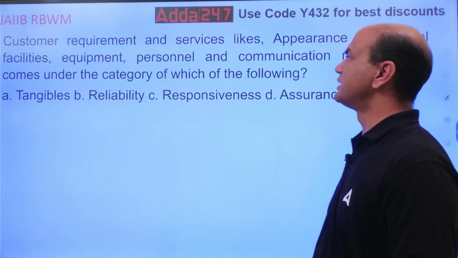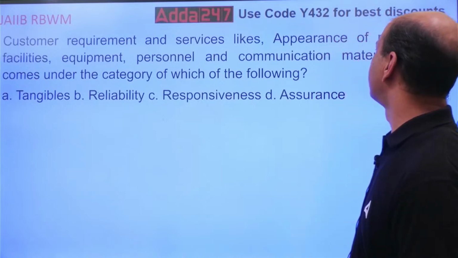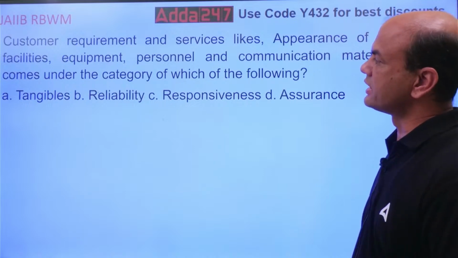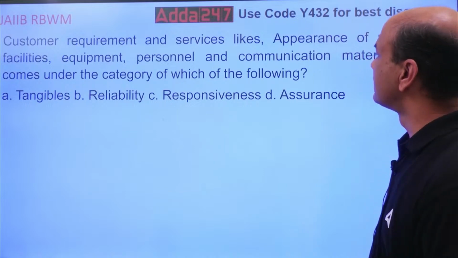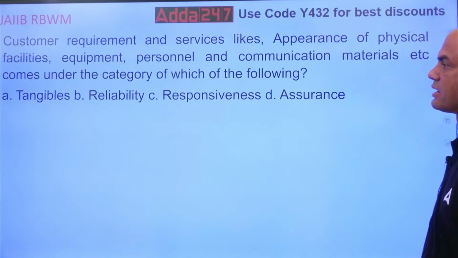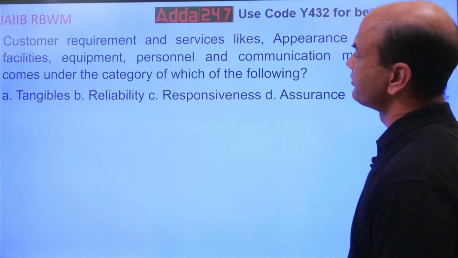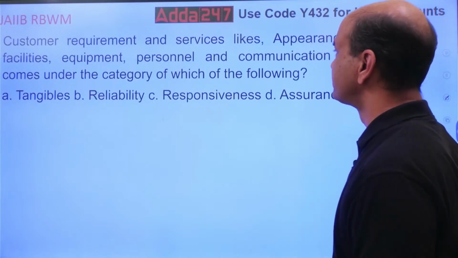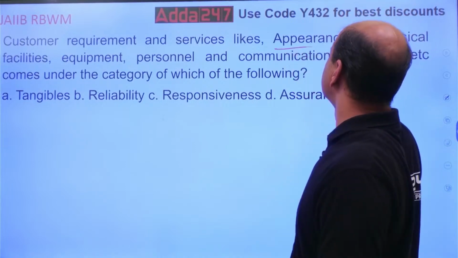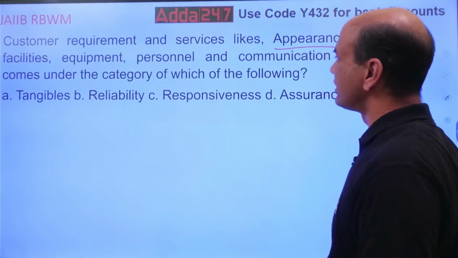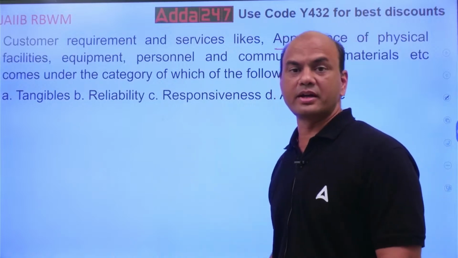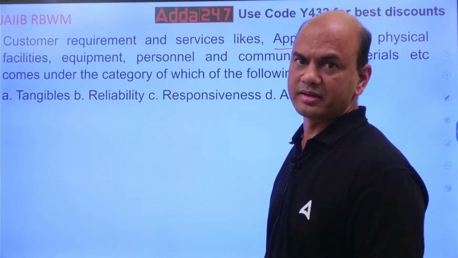Customer requirements and services like appearance of physical facilities, equipment, personnel and communication materials, etc., come under the category of which of the following? Now what is all this? This is related to your marketing, branding.